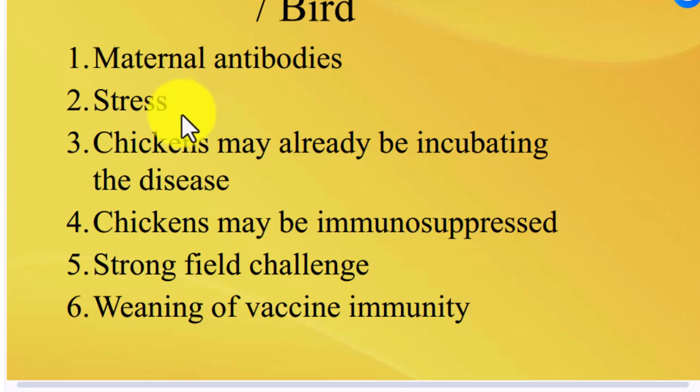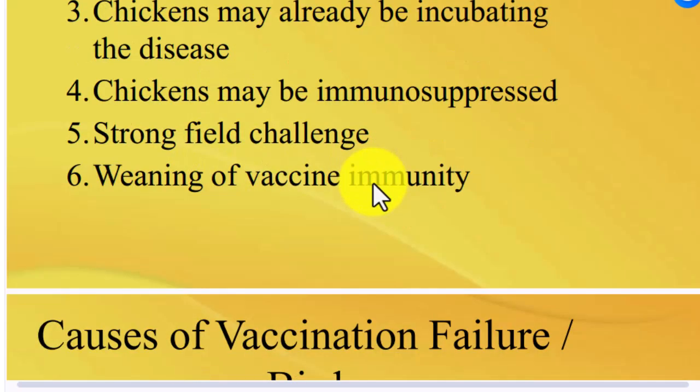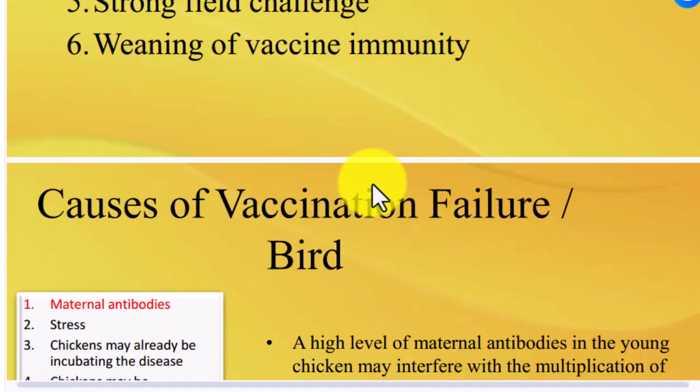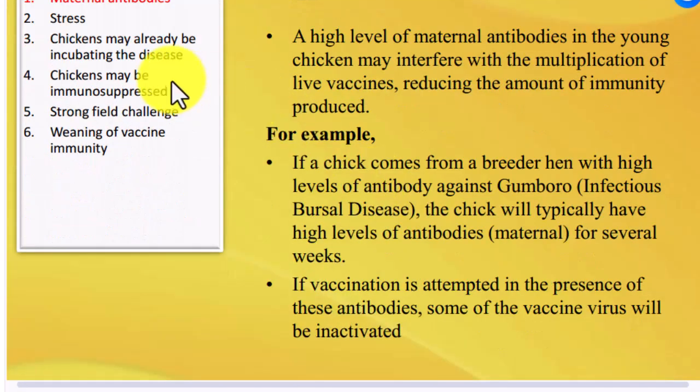Also, waning of vaccine immunity. As we mentioned, the causes of vaccination failure are maternal antibody, stress, incubating the disease, immunosuppression, strong field challenge, and vaccine immunity.